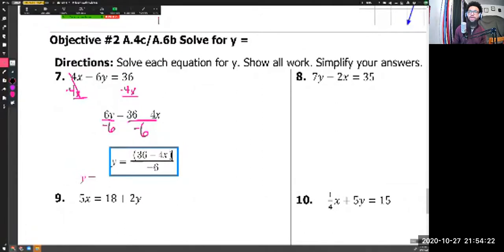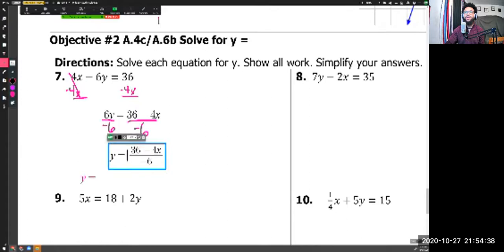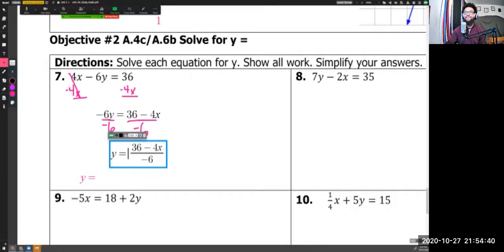But we don't have this in parentheses because that means something very different. I just have to type it like that to get it to be all over my denominator. So now we have y is equal to 36 minus 4x all over negative 6.